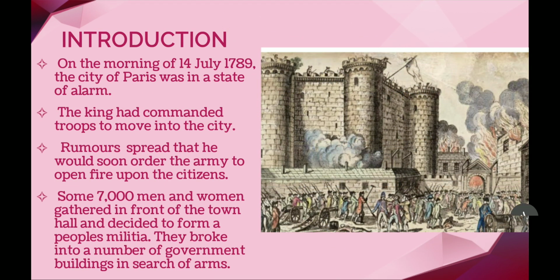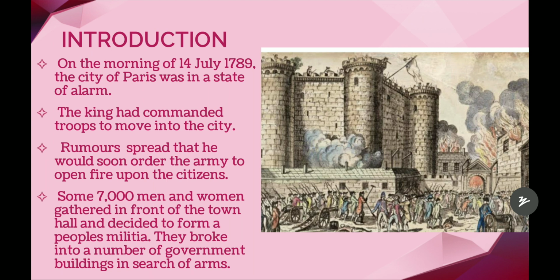So let's get started. On the morning of 14 July 1789, the city of Paris was in a state of alarm. What happened was the king had commanded the troops to move into the city, and Paris was in a state of alarm because rumors spread that he would soon order the army to open fire upon citizens. Citizens were tense, wondering whether the king might send his army to open fire on them. They were very tense because of this rumor. That is why the city was in a state of alarm.